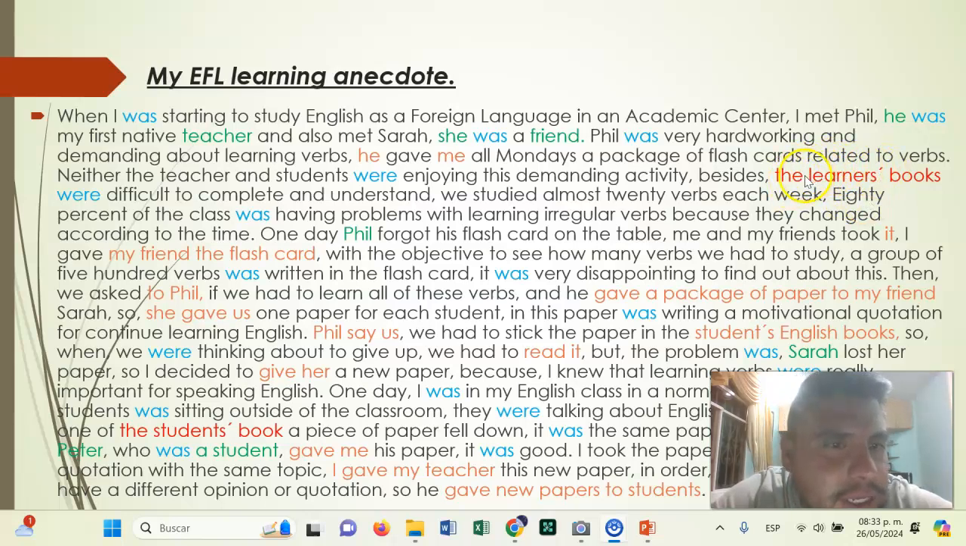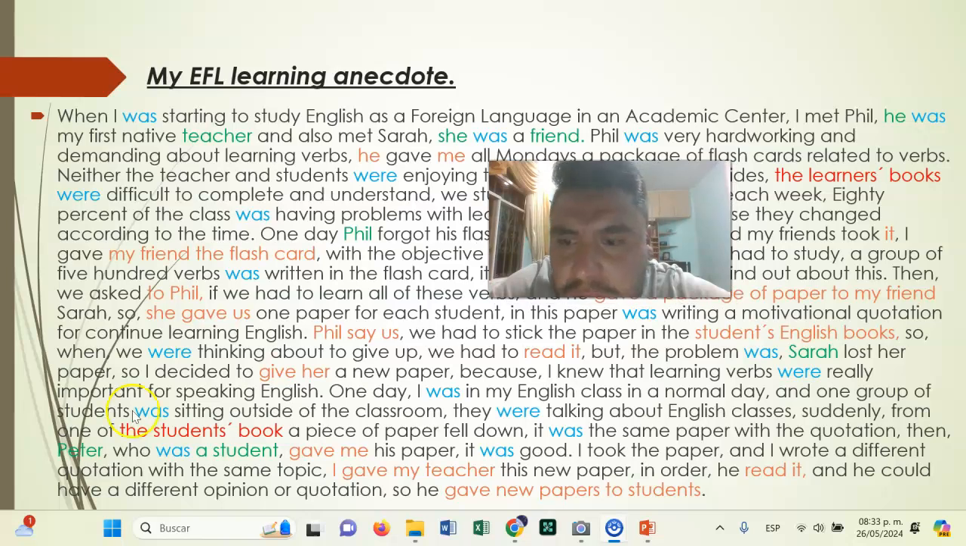In this case, the learner's books. Another example that I wrote is the student's book. Okay, so as I told you before, this is about the use of apostrophes. So I wrote two examples about this type of government case.